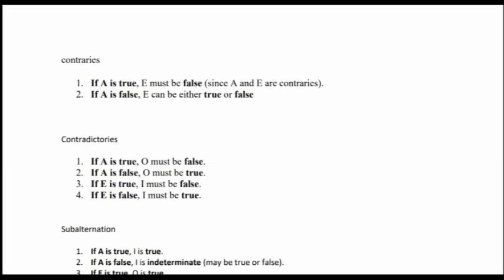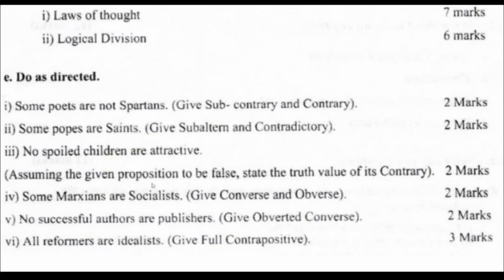And since they have told us to find the false, we have said that assuming the given proposition to be false, state the truth value of its contrary. The truth value of its contrary is false. So the way to write this is,